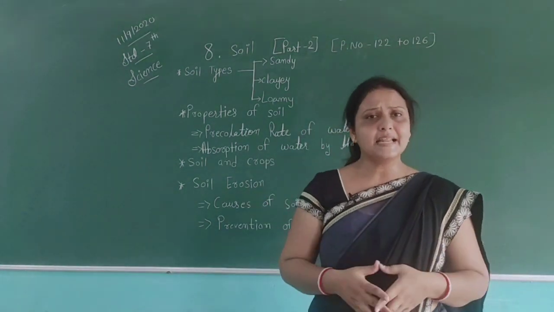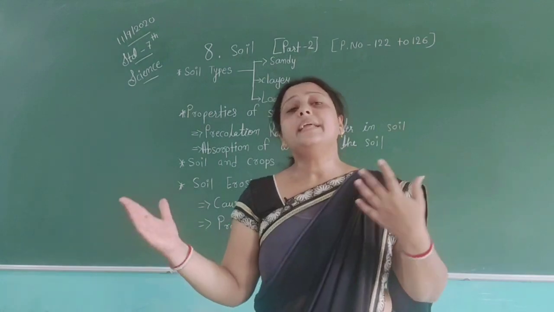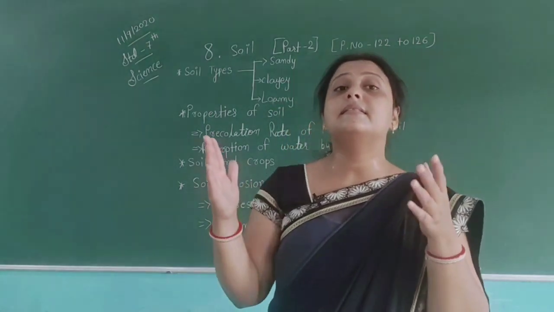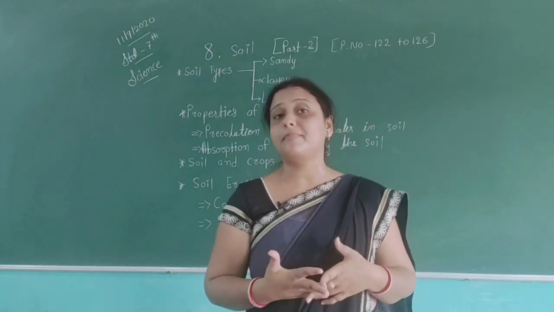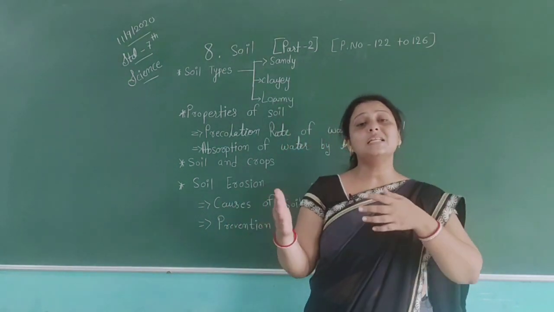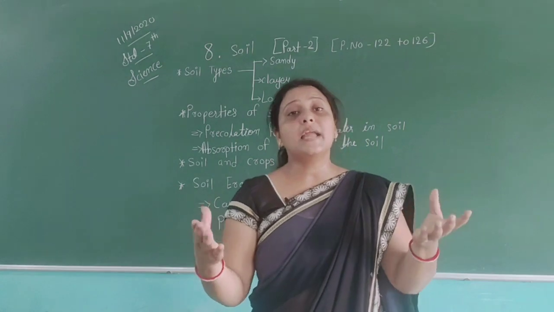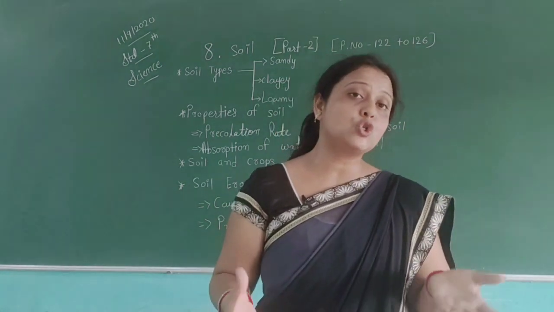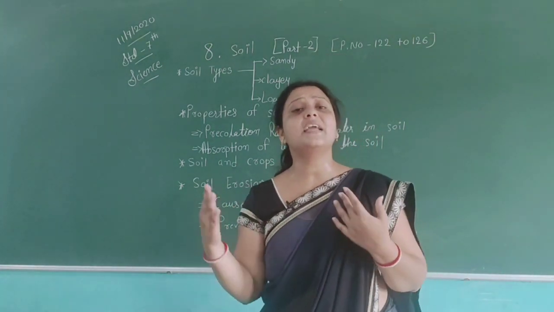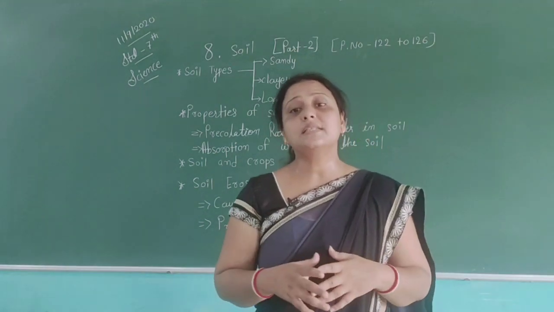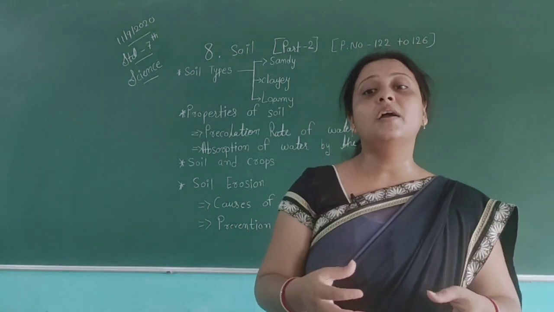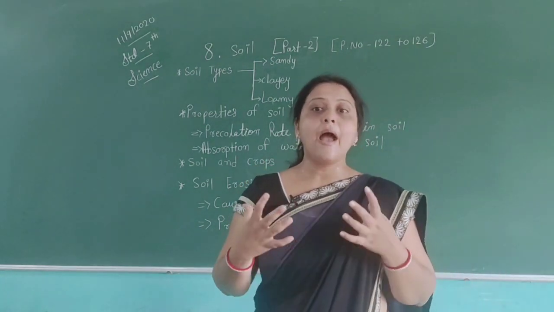For example, in sandy areas, desert areas, we cannot see many plants because the soil is sandy and lacks humus. Sandy soil is thus light, well aerated and dry.